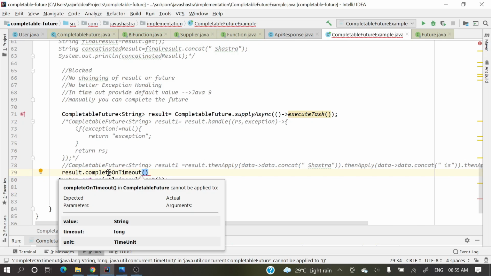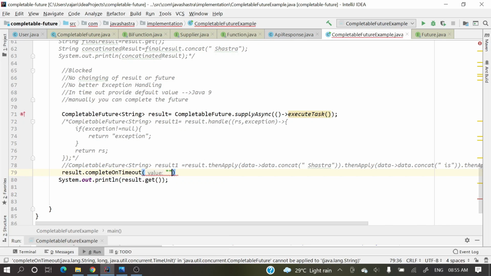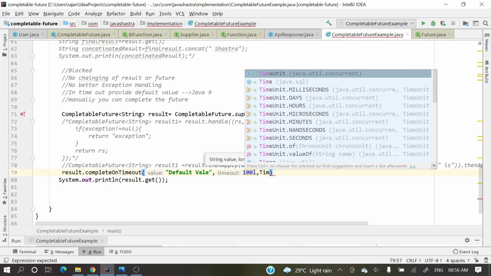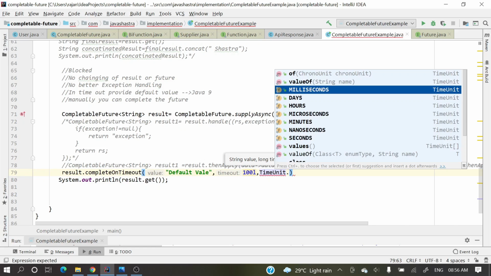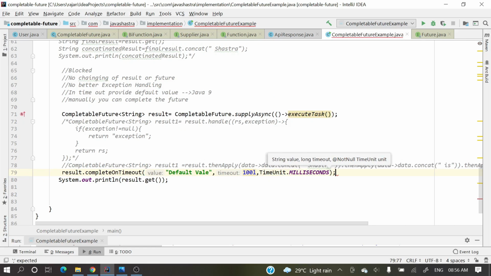If any timeout occurred, then just complete this one and provide the default value. If you see, there are three arguments: one is value, one is timeout, and another is unit. So first the default value, let's provide "default value", and next 100 millisecond as timeout, TimeUnit dot, it's an enum, and we'll provide MILLISECONDS. So 100 millisecond we are providing, right?